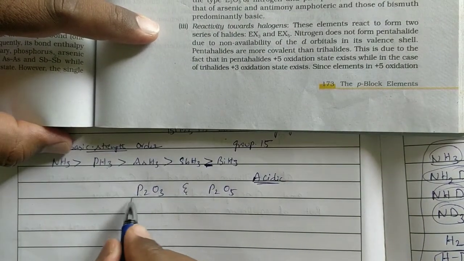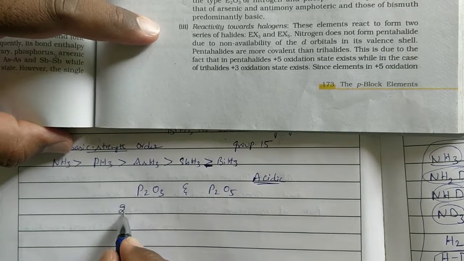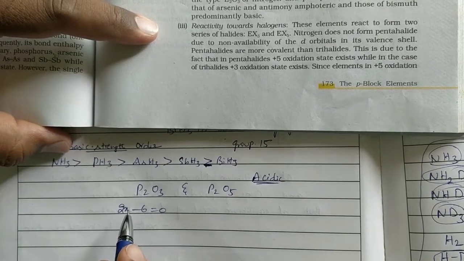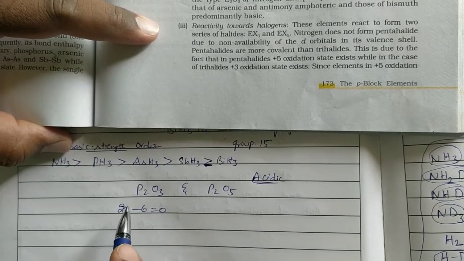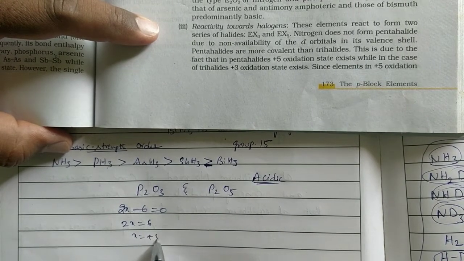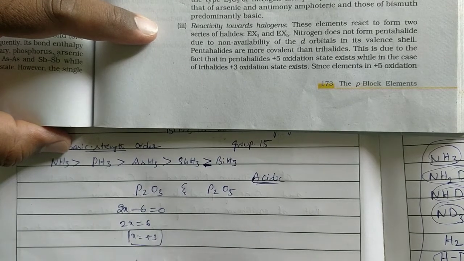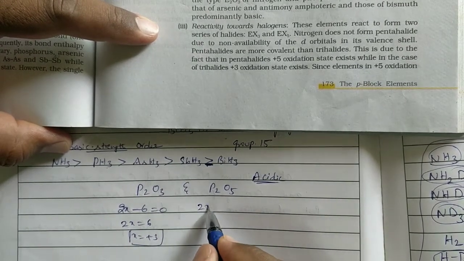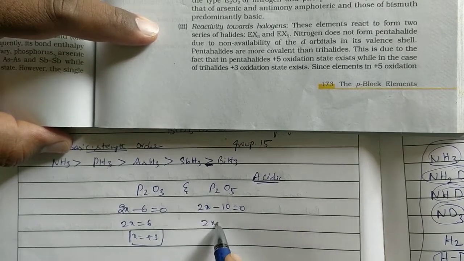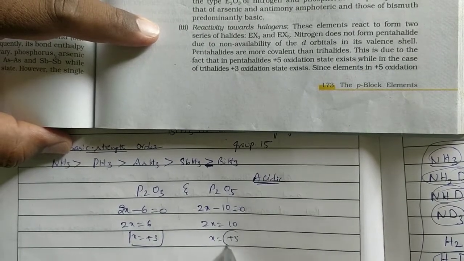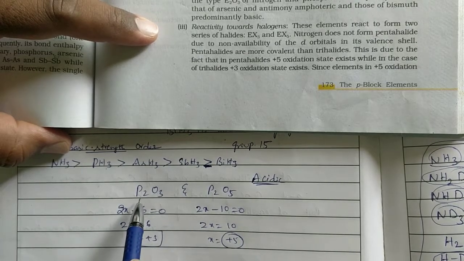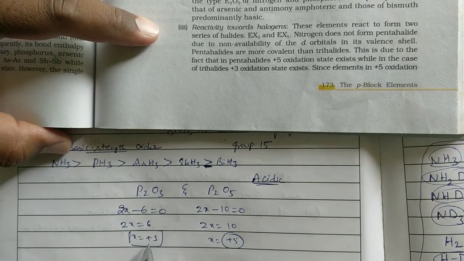For example, in this, what is the oxidation state of phosphorus? 2x minus 6 is equal to 0. This finding of oxidation state we have seen in the class 11th redox reactions chapter. 2x is equal to 6, x is equal to plus 3. So the phosphorus oxidation number in P2O3 is plus 3. Here 2x minus 10 is equal to 0, 5 into minus 2 is minus 10, 2x equals 10, x equals plus 5. Phosphorus in P2O5 has oxidation number plus 5, and in P2O3 plus 3.